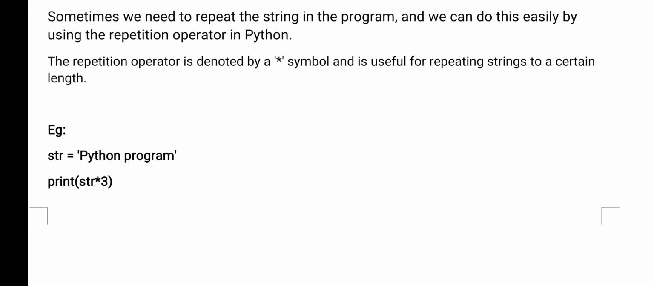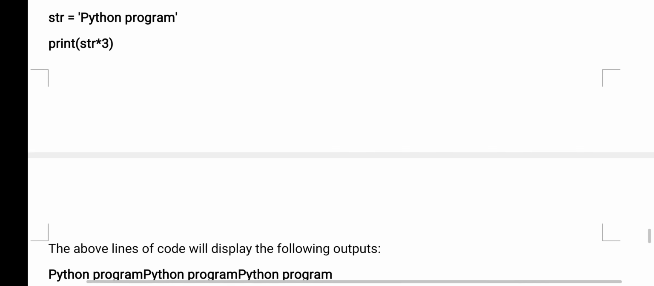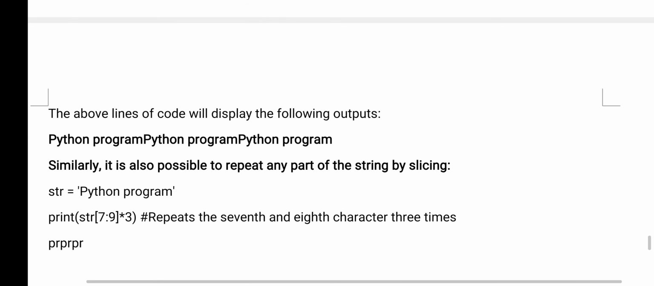Okay, you see, in the example I have given a Python program with str. Next, what am I printing? Print str asterisk 3. So the same string, how many times are we printing? 3 times we are printing. Because asterisk is the repeating string symbol, right? Using that you can print the same string any number of times.